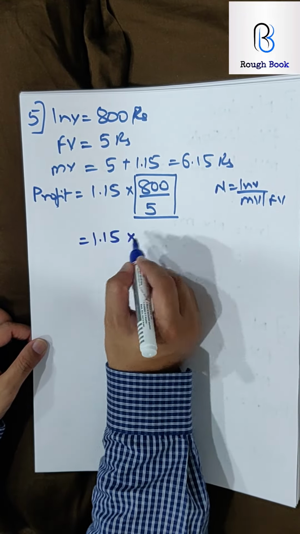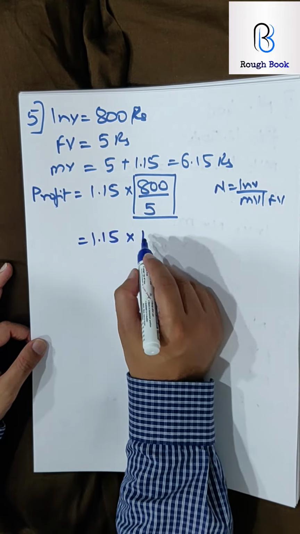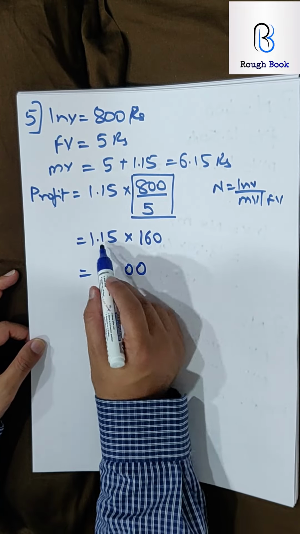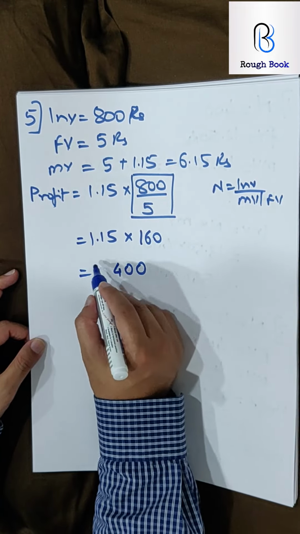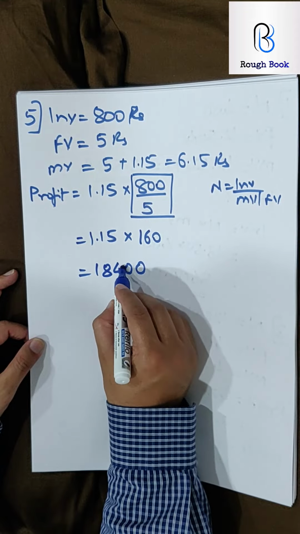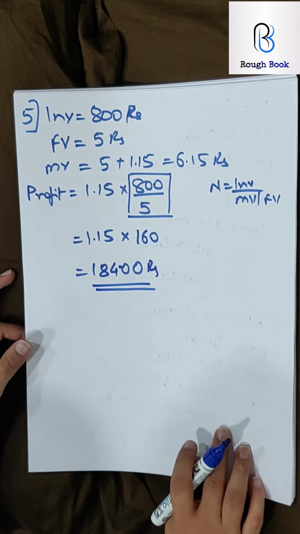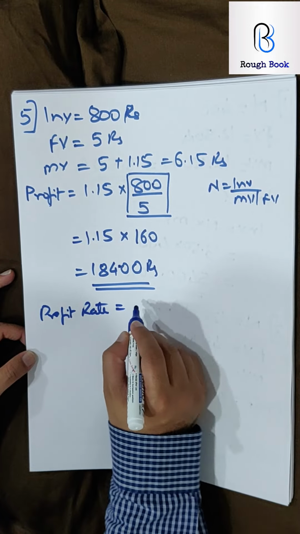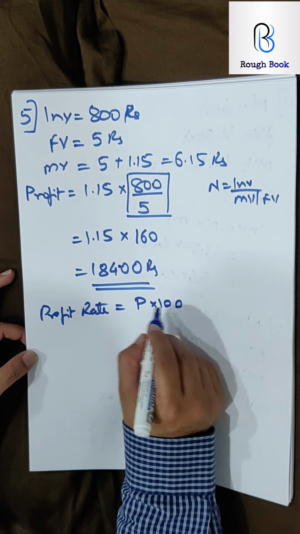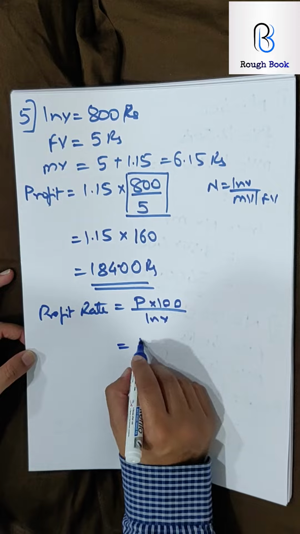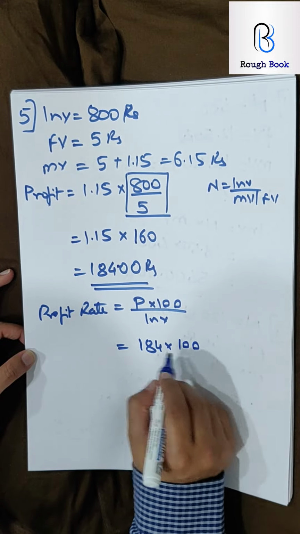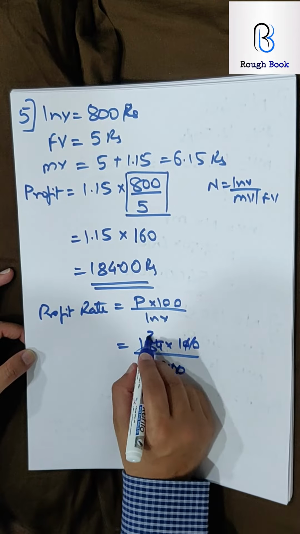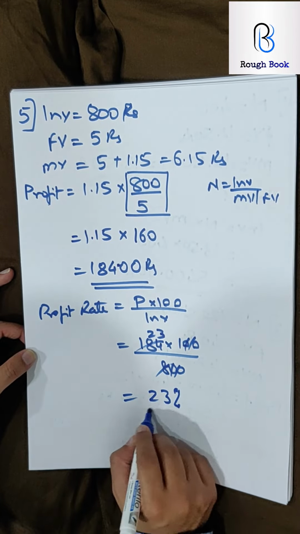So 1.15 into 5. 1 fives are 5, 30, 160. 16 5s are 80, 1 more 0. So 8, 16 plus 8, 24. 16 plus 2, 18. And 2 decimals, so 184 rupees is the profit. What is the profit rate now? So profit rate is profit into 100 upon investment. So profit is 184 into 100 and investment is 800. So I will get 8 2s are 16, 3s are 24, 23%.